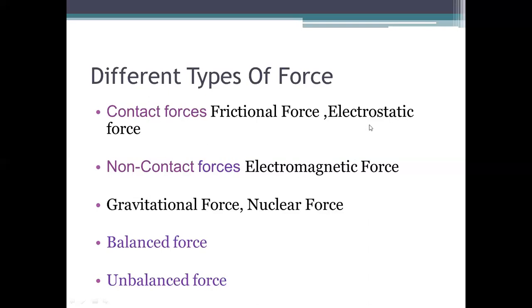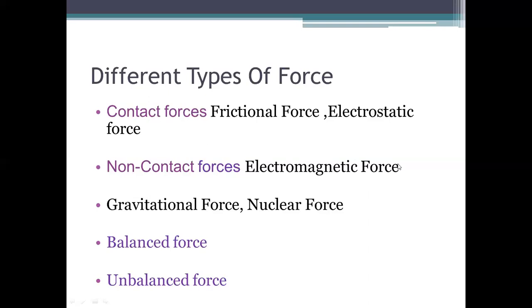Electrostatic force is also a contact force, which is applied when some electrons are flowing, some charges are there between the surfaces. This is also a contact force. Non-contact force, like electromagnetic force, is the force applied between magnetic substances like a bar magnet and an iron substance. It can be applied when the bar magnet and the iron materials are at a distance from each other.